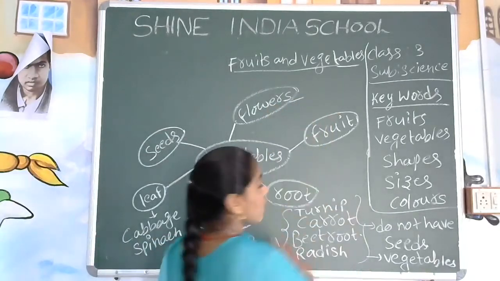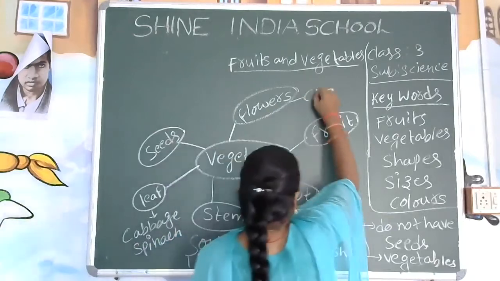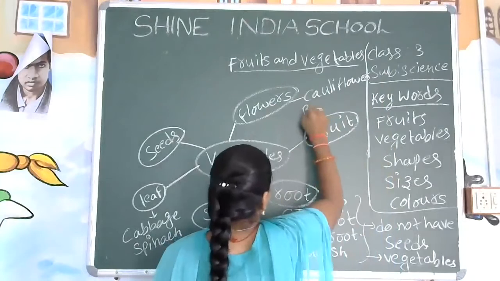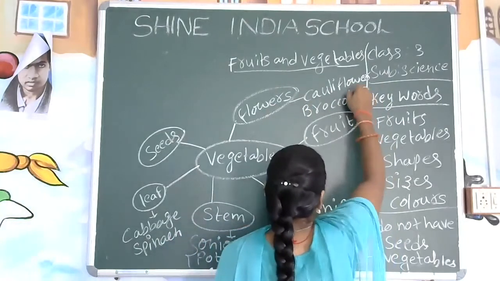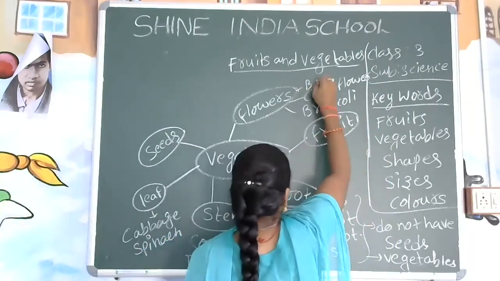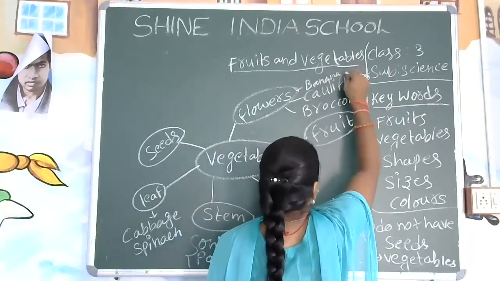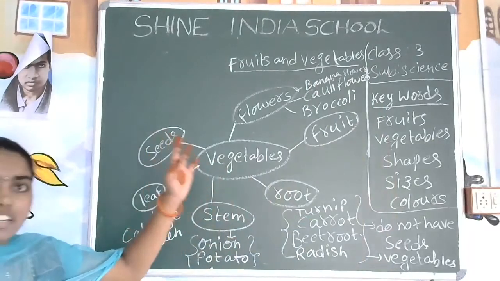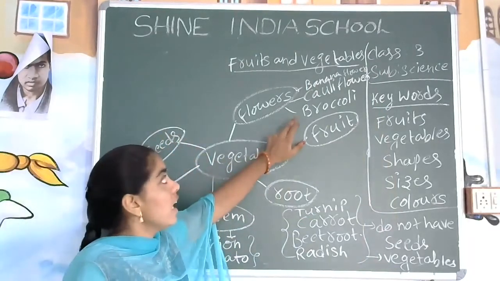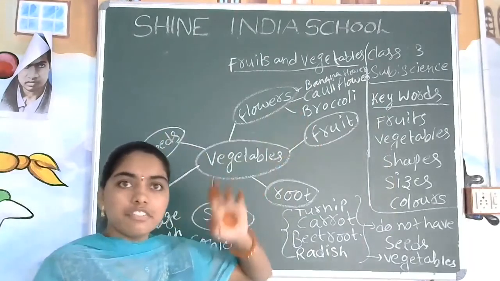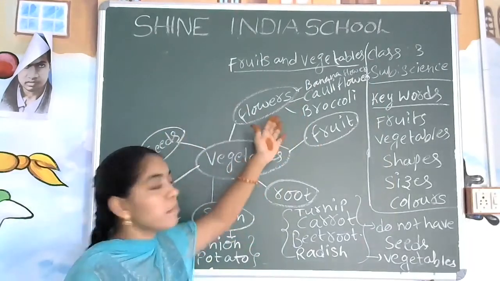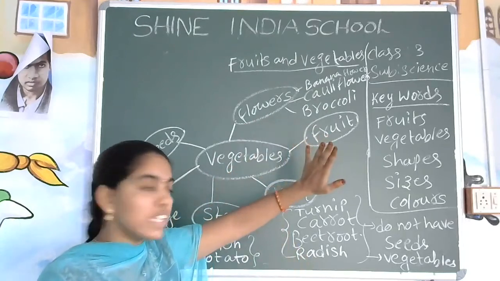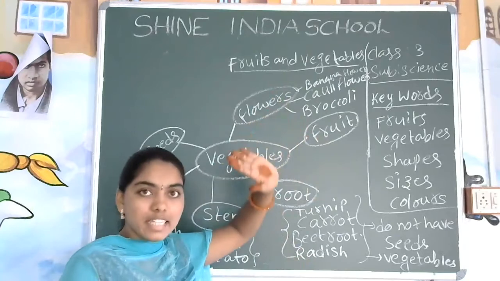What flower have you seen? Yes, cauliflower. Broccoli, and next banana flower. Yes sir, these are the three flowers we are using in our regular daily life. See, cauliflower, broccoli and banana flower. If we cut them, we are not getting any seeds. So from the flowers also we are getting vegetables. Those are the three examples.